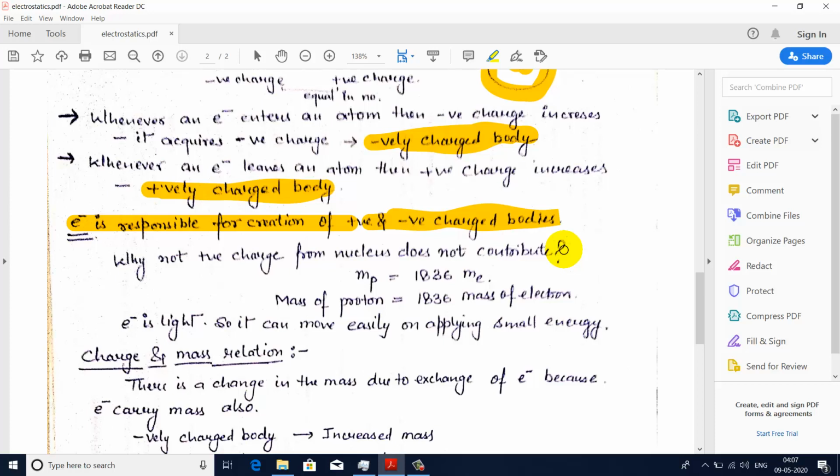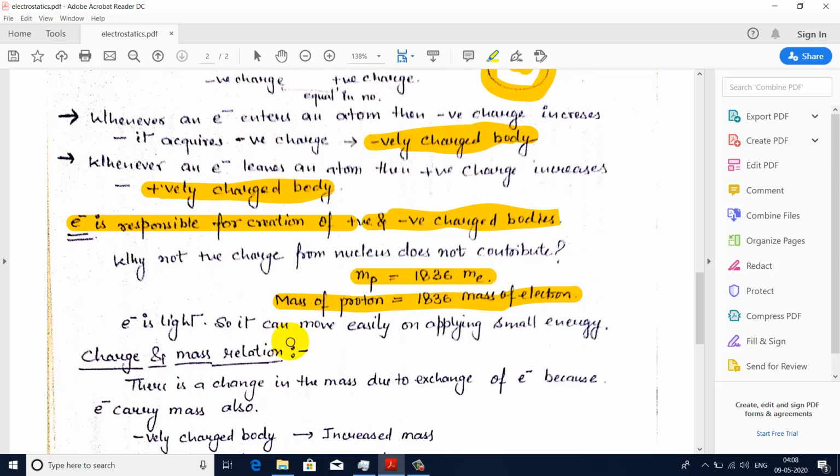The answer to this question is that the mass of a proton is 1836 times the mass of an electron. So if Me is the mass of an electron, then Mp is equal to 1836 Me. Protons are found in the nucleus and are positively charged. So the electron is very light as compared to the proton.